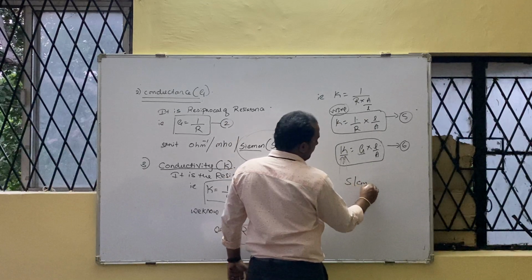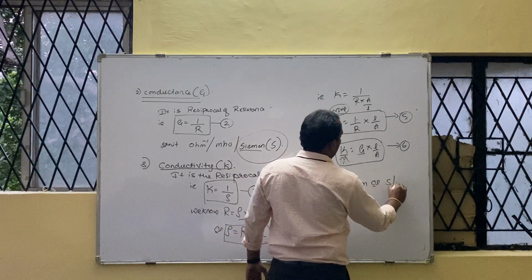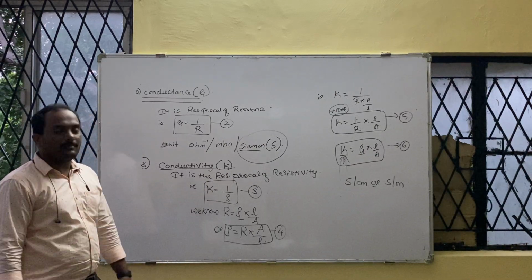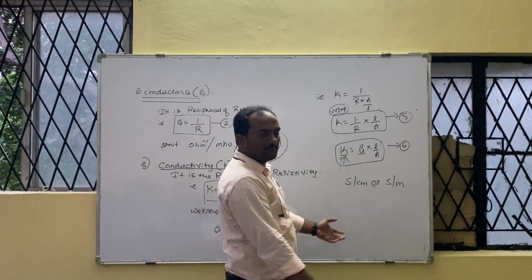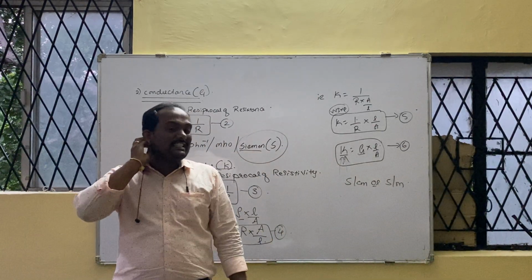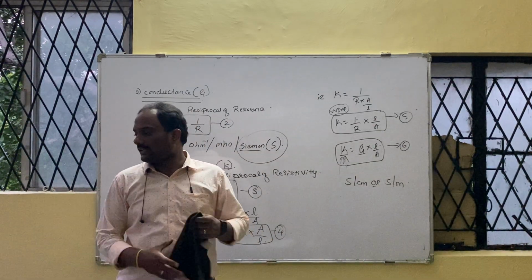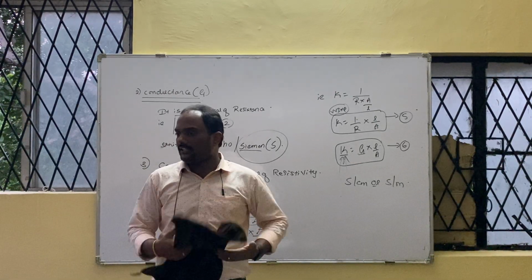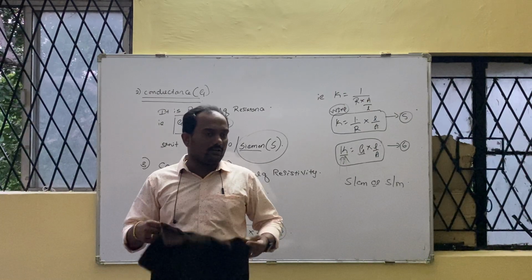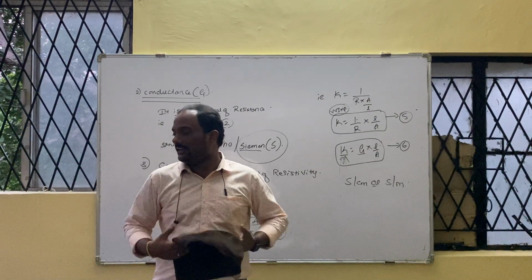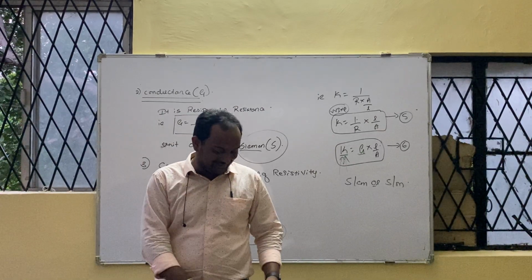Siemens per centimeter or Siemens per meter. Actually the SI unit is Siemens per meter only, because centimeter is not an SI unit. It is the old CGS unit, centimeter, gram and seconds. You know this. Is it there in the physics first year? Long back, 1947 model, studied once upon a time.